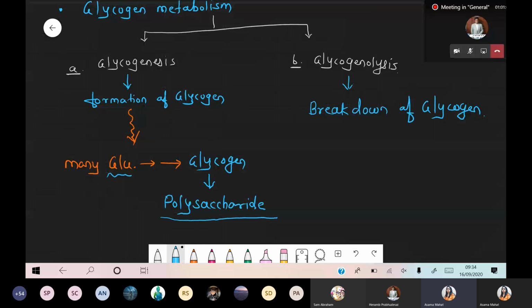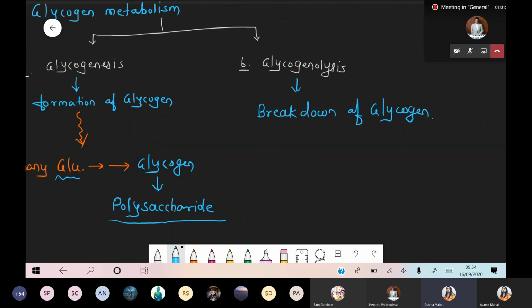Again, it has types, homopolysaccharide and heteropolysaccharide. So you should study all these details in biomolecules. But right now this information is sufficient. Glycogen is made up of glucose molecules, and when many glucose molecules join with each other, they form a typical higher structure called glycogen. That process is called glycogenesis. Got it? Okay. Now the other half we are talking about is the breakdown of glycogen.